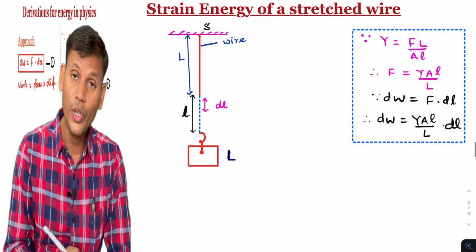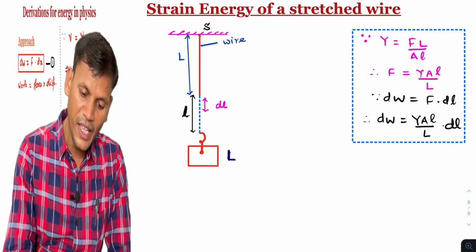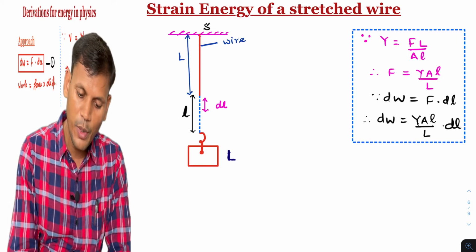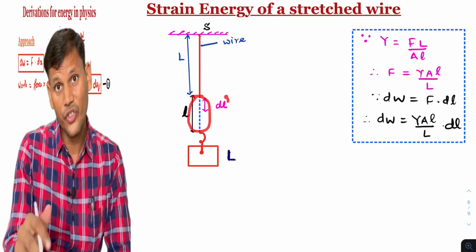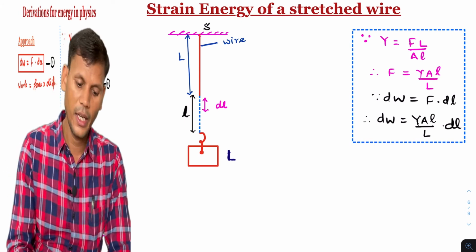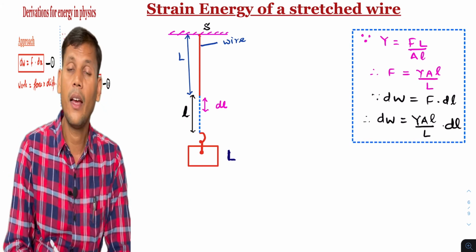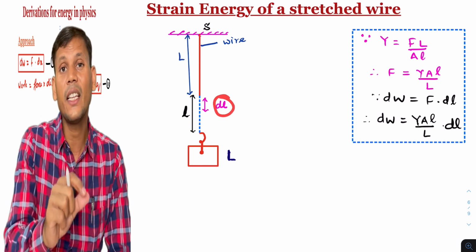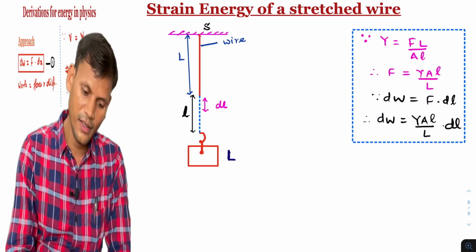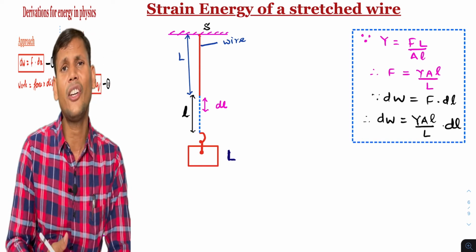And suppose we are assuming that when there was no extension in the wire, then the displacement, or extension, was 0, and suppose at any moment there is an increase in the length as dl.